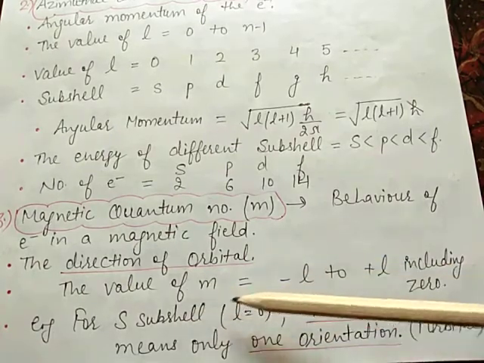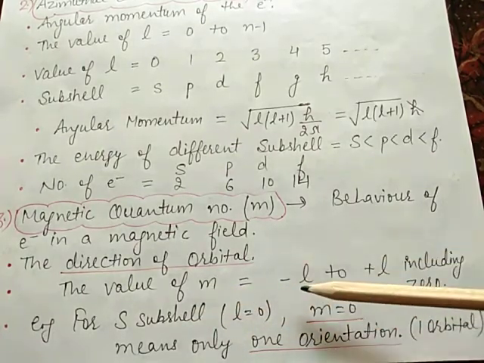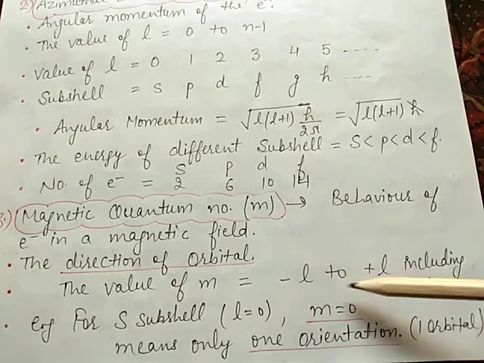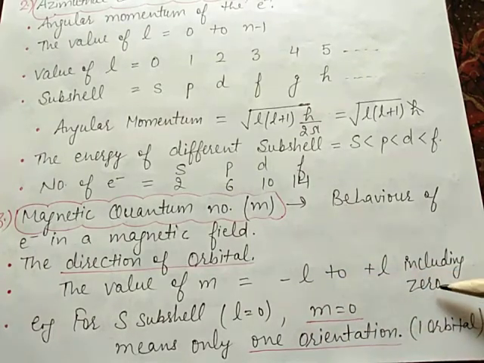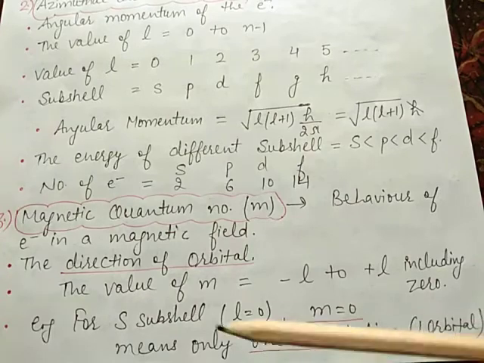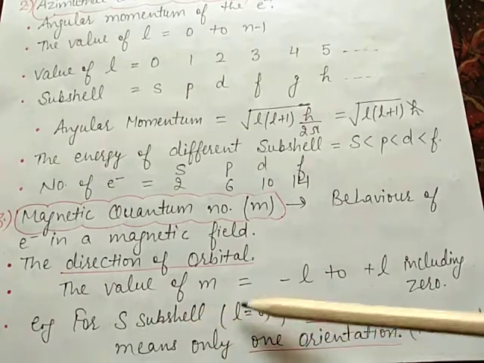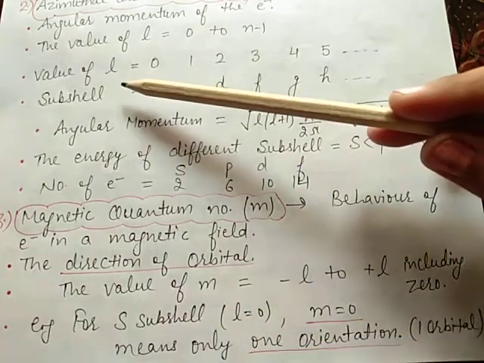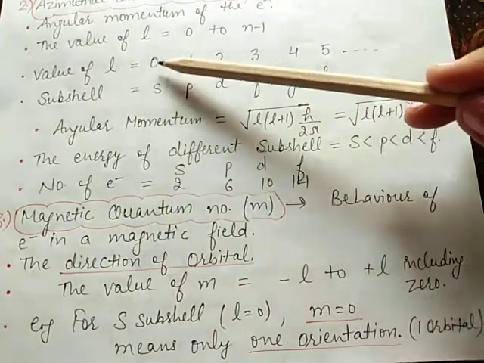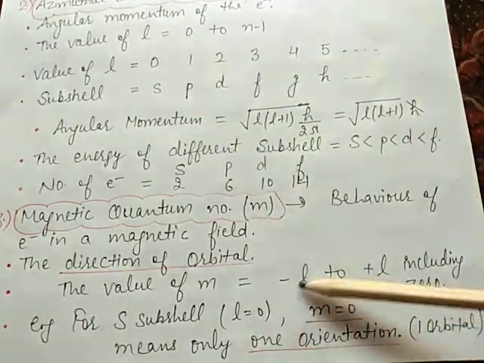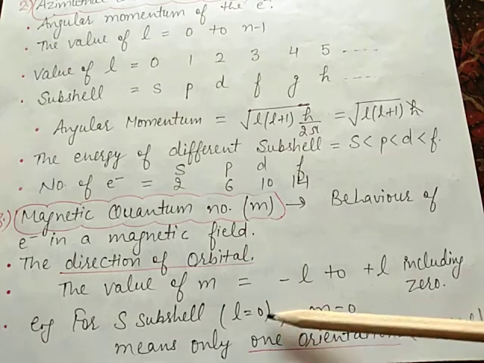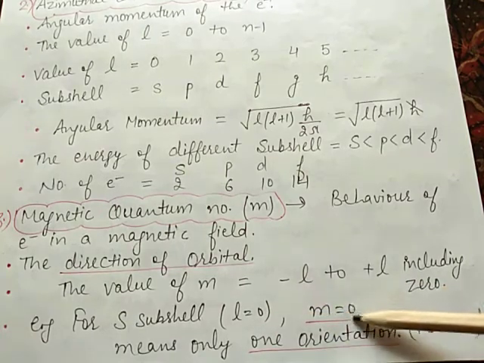The value of m varies from minus l to plus l, including 0. For the s subshell, l value is 0. It means m value is also 0.